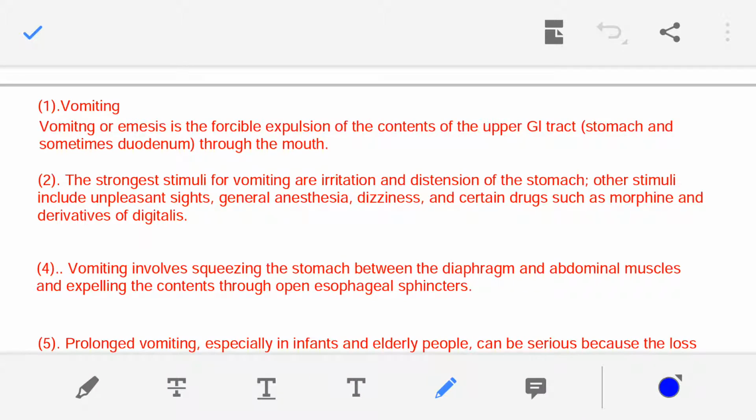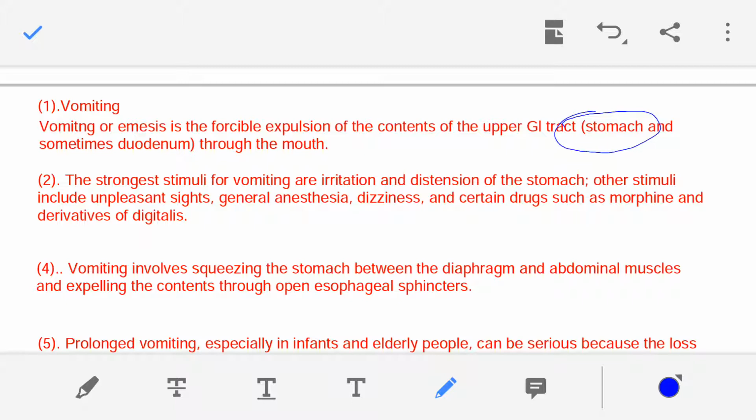So food is coming out from the stomach and the duodenum very quickly through the mouth, and that process is known as vomiting.